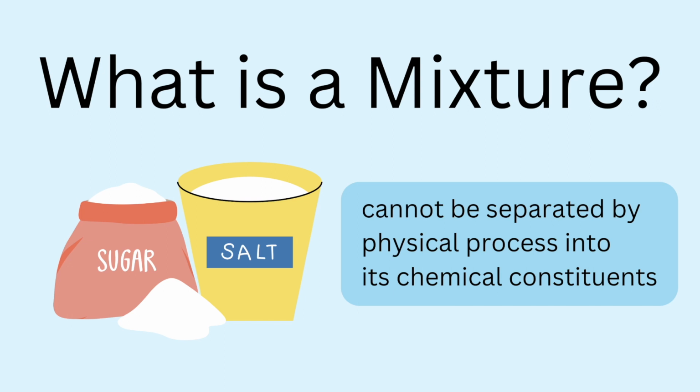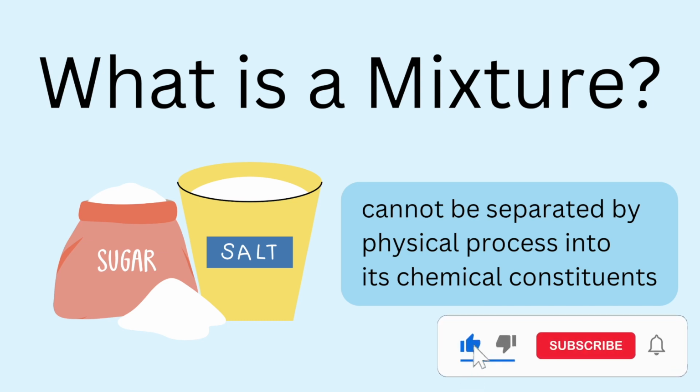Meaning sodium chloride is a pure substance. H2O, which is water, is another pure substance. Now don't worry about the chemical formulas or chemical symbols. Just pure water we have, and we have sodium chloride, which is salt. Now it is combined in seawater and it can be separated using the physical process of evaporation into its chemical constituents, meaning sodium chloride and H2O. They can be separated using a physical process which is evaporation. So seawater is actually a mixture. Another example of a mixture could be salt and sugar combined together.